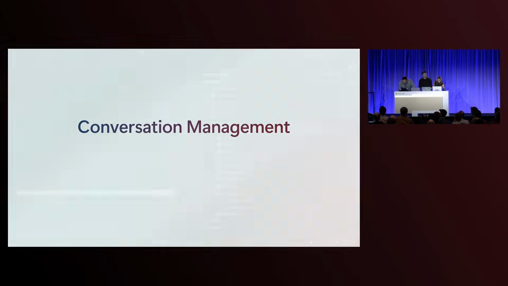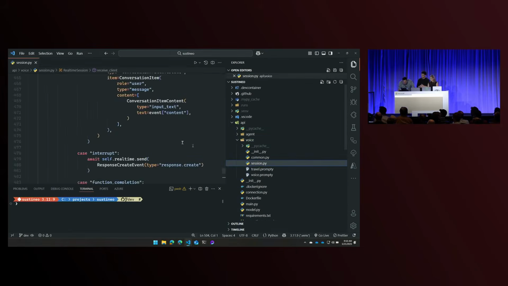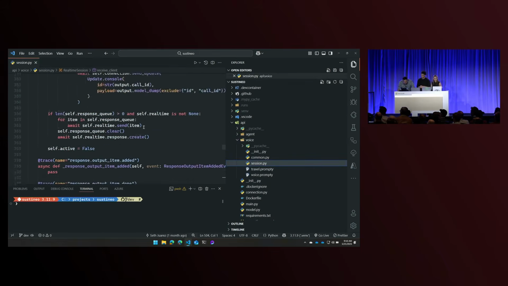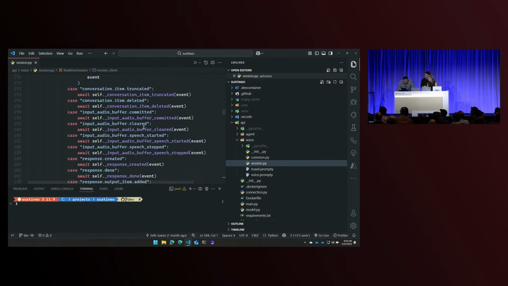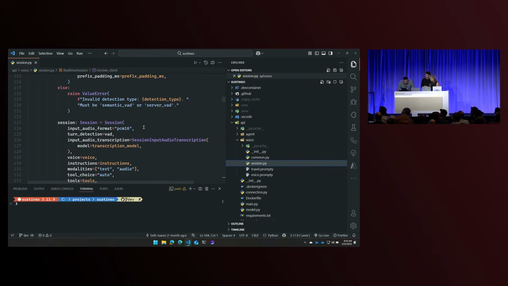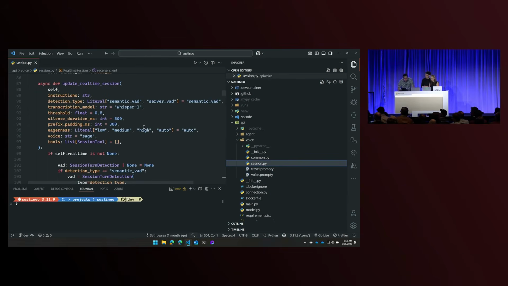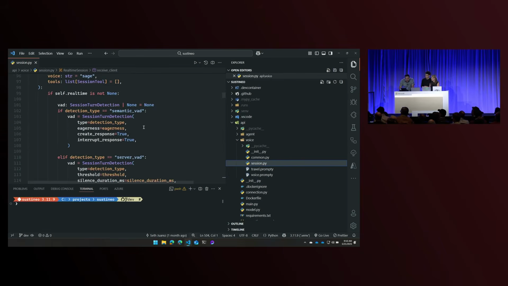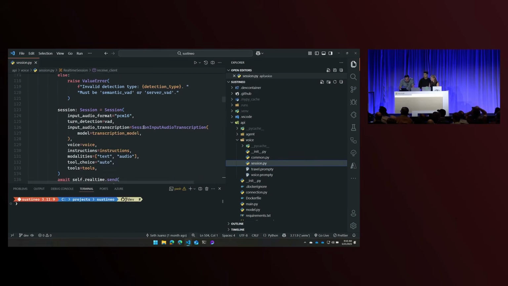So this is the voice controller right here, and you're going to see, oh, that's a lot of code. It is, because it's the real-time API. And the real-time API had this event where, when you get started, you need to update your session, and the updated session took the collection of tools that you see right here.